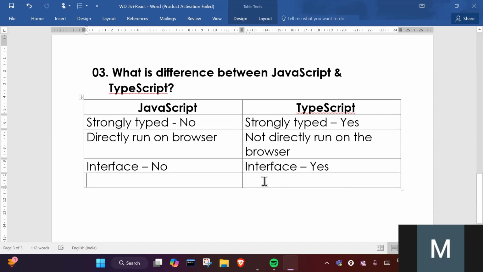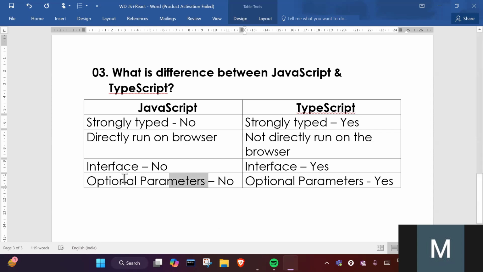Okay. In JavaScript, can we give optional parameters? We cannot give optional parameters in JavaScript. But here we can give optional parameters. Optional parameters means we can give extra parameters which are unused, not usable, but here we can mention them, right? Okay, next.